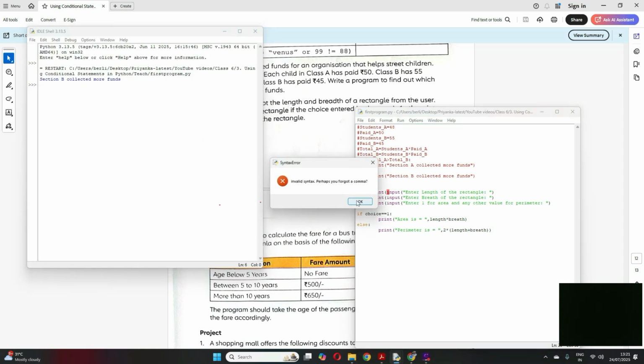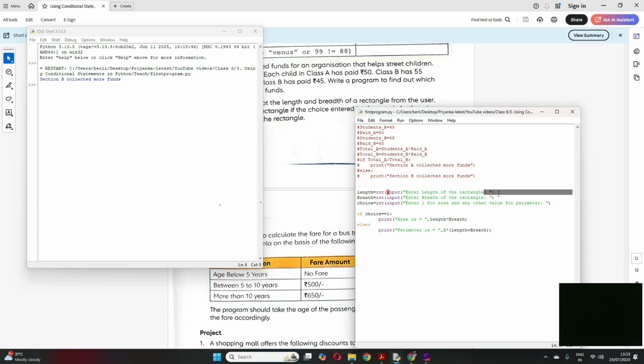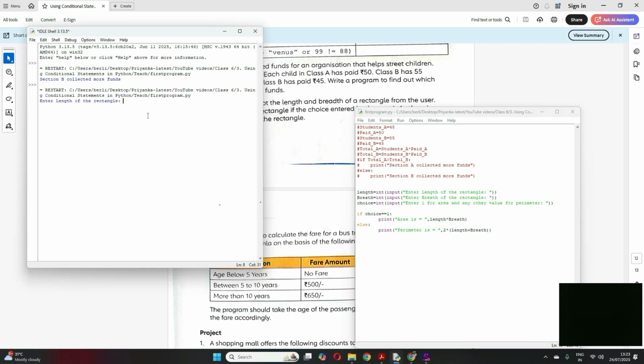So I forgot something somewhere. Let me check where it is. Okay students, here what I forgot, see, there is a closing bracket I forgot here. Similarly here also I forgot a closing bracket. Okay, let me save and run again. Okay, perfect. Enter the length of the rectangle. So maybe I enter 6, breadth maybe 4.